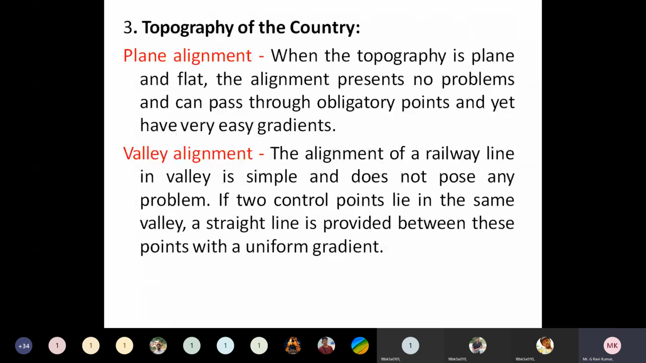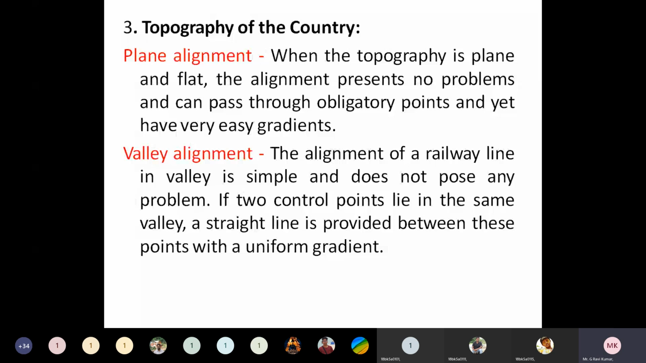Next is the topography of the country. This is the most important one. The topography of the country may be plain terrain or somewhat zigzag terrain; somewhere it may contain hills, or in some places it may contain valleys. So plain alignment we can provide in case of plain terrain, and vertical alignment or some gradient alignment we can provide in case of valleys or hills.